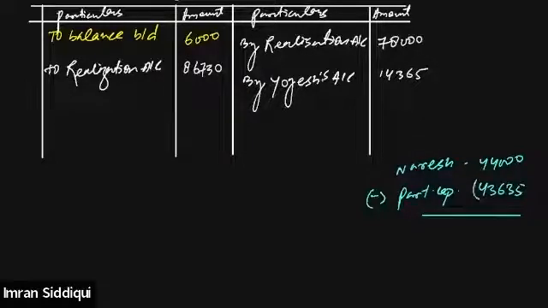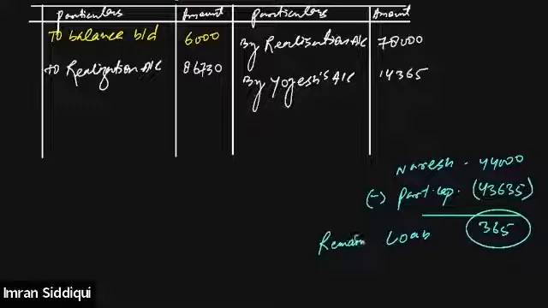This was adjusted through the partner's capital account. And what is the remaining amount? Minus 44,000, the remaining amount is 365. This is the outstanding or remaining loan. Tell me, what should we do with this? Whether we should pay it or not, because the firm is dissolving. You just tell me whether we should pay this amount or not.